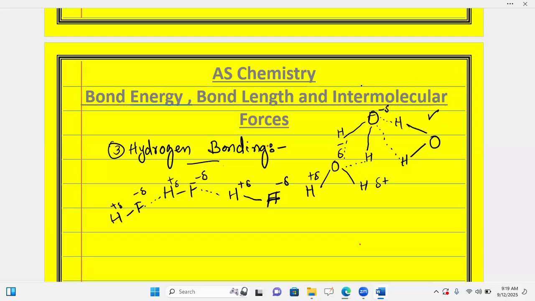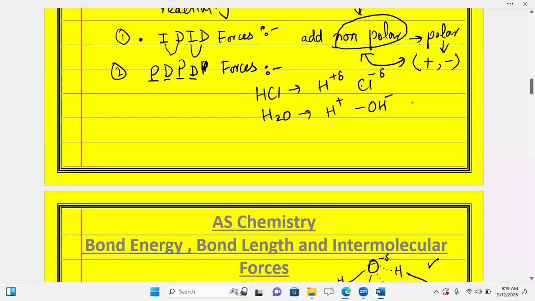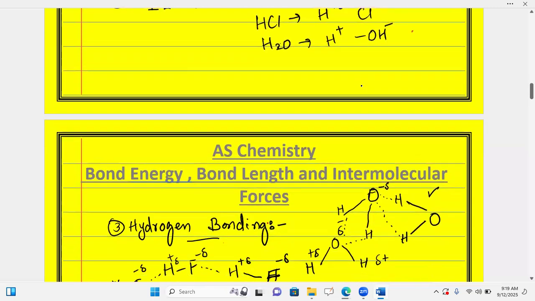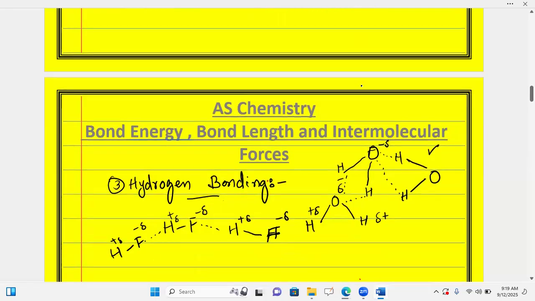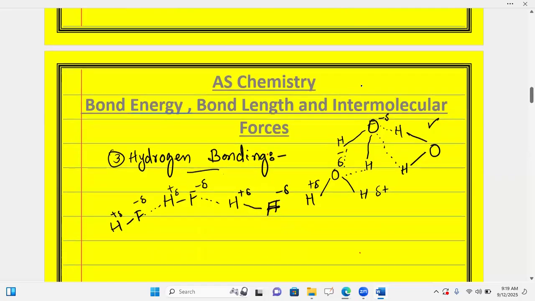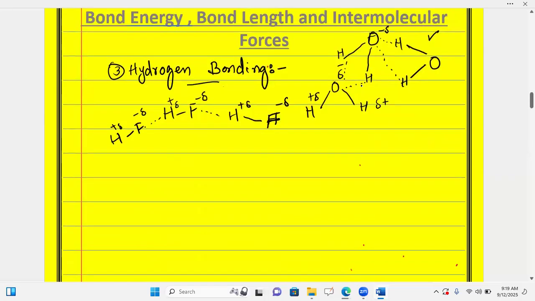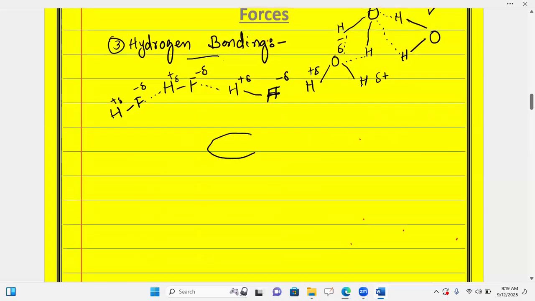And if I say instantaneous dipole-induced dipole forces, as given in the first explanation, then a non-polar molecule may have a temporary dipole arising randomly. For example, I am taking a neutral non-polar molecule. It is surrounded by two more molecules which are polar. For example, this one has a partial negative at this end, and this one also has a partial negative at this end.